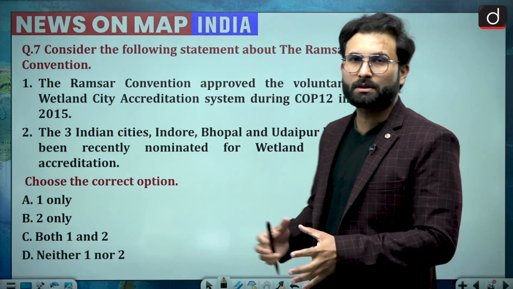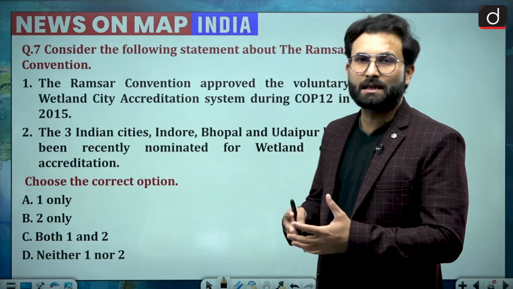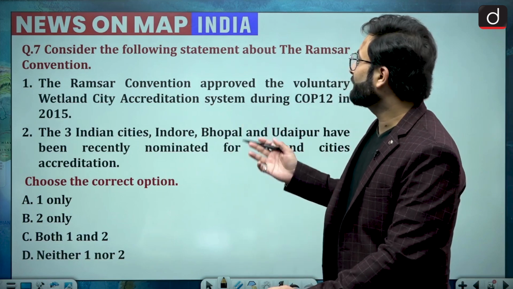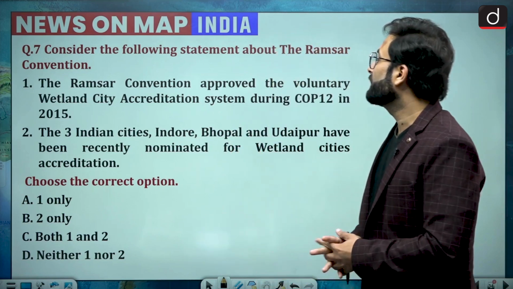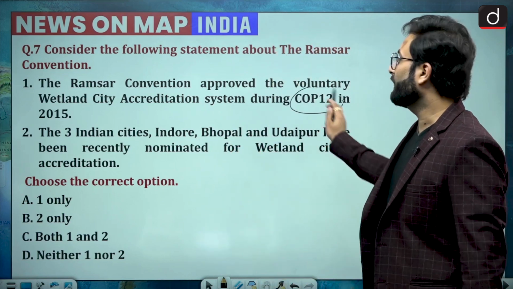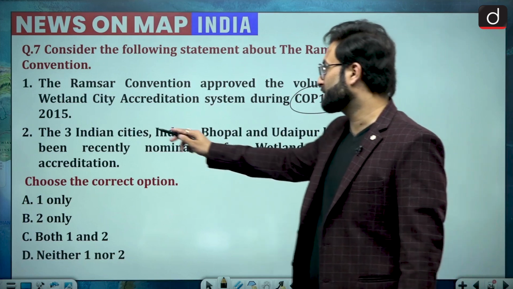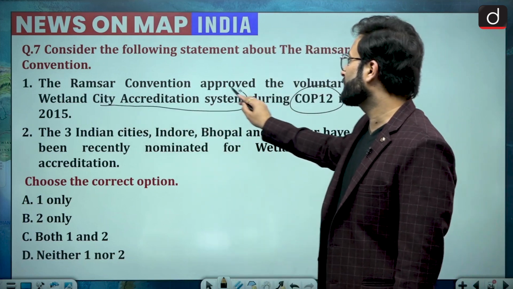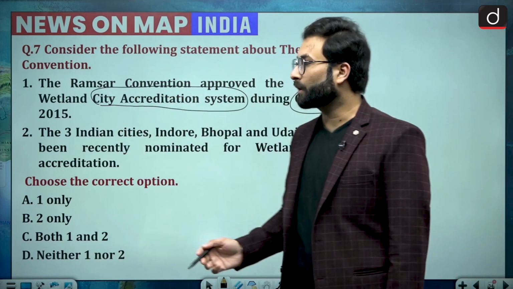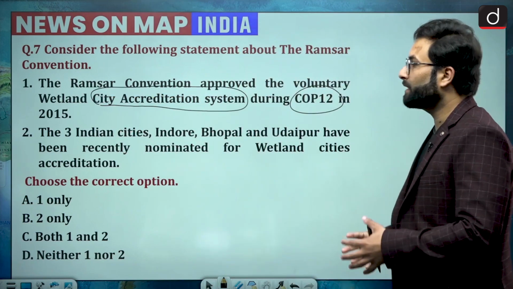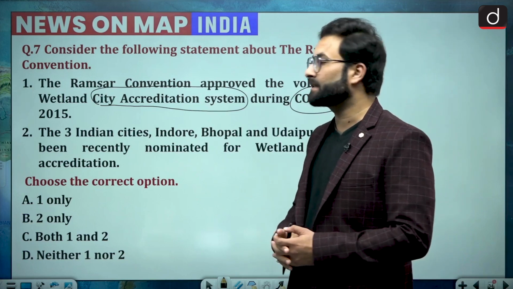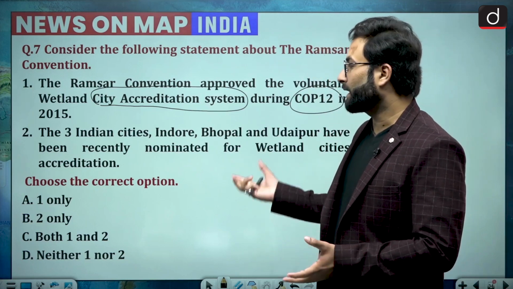So this was a factual question, but the sites which have been nominated we have taken. Ramsar Convention approved the voluntary wetland city accreditation system during COP 12 in 2015. So this system they are talking about, the city accreditation system, is under the Ramsar Convention itself. Then the 3 Indian cities Indore, Bhopal, and Udaipur have been recently nominated for wetland cities accreditation. Choose the correct options.